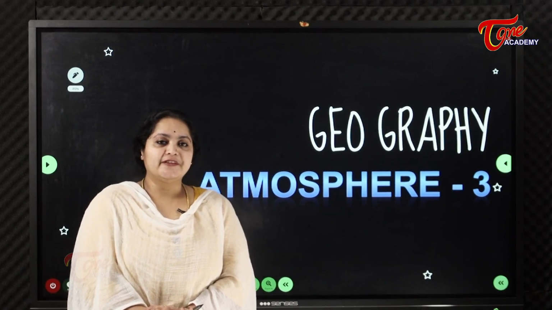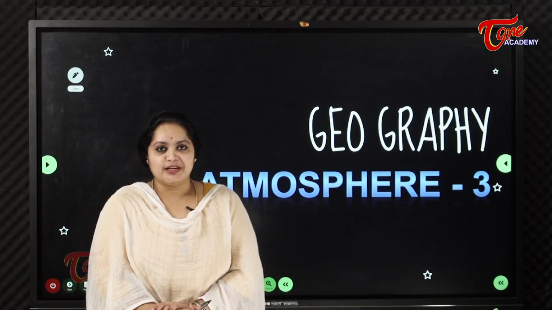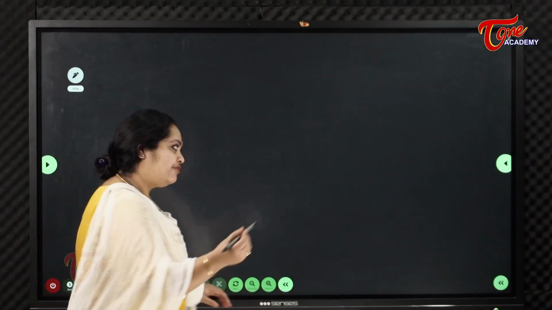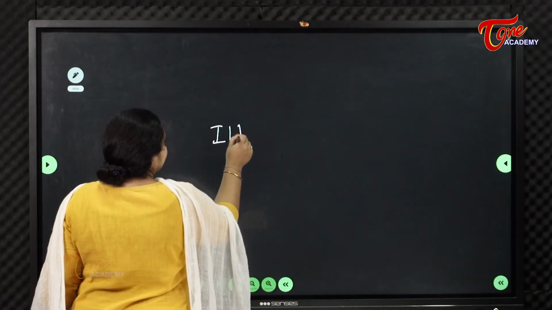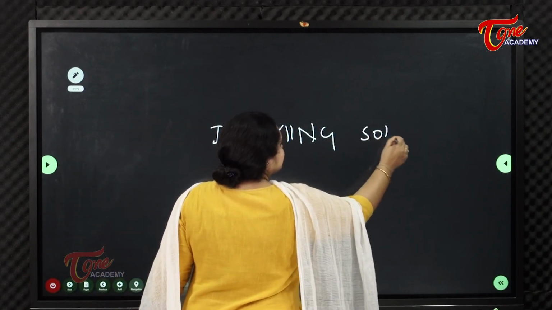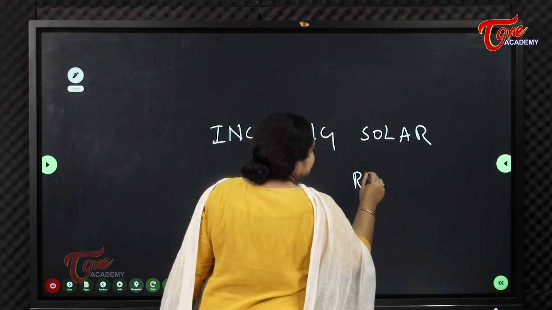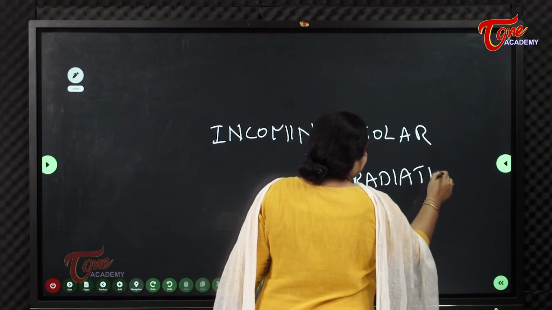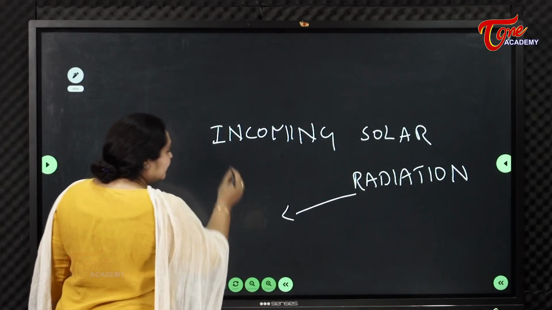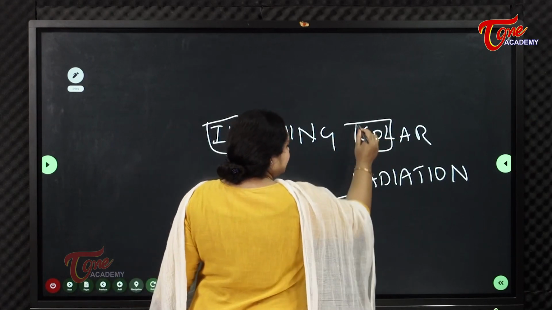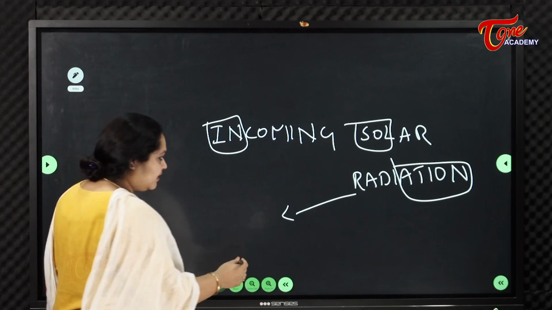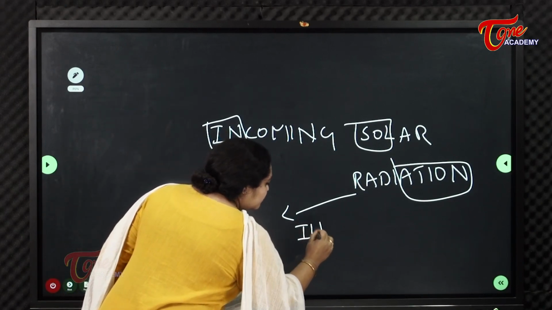In geography, in atmosphere, today we will see what is insolation. What is insolation? It's a short form of incoming solar radiation. In shortcut, like all the first letters and last wordings have been taken. In short, it is called insolation.